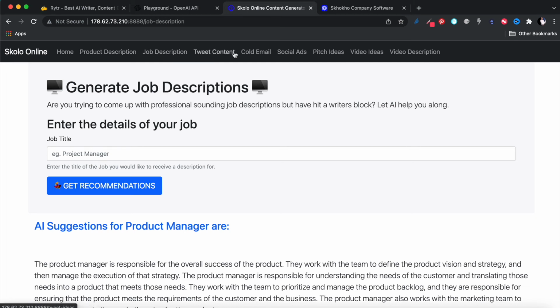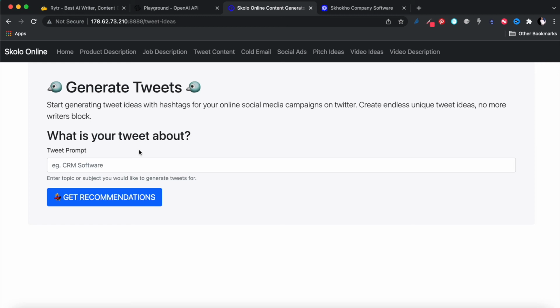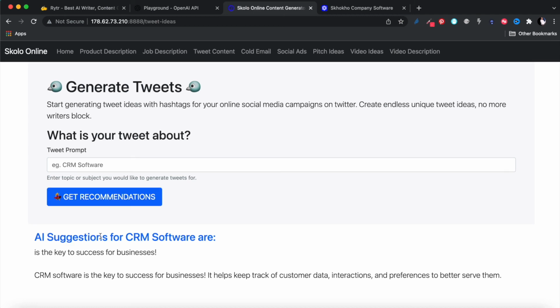Let's test the tweet. Okay, so I want to tweet about CRM software. All right, and let's generate a tweet idea and see. All right, CRM software, so that's what I've started with. CRM software is the key to success for business. CRM software is the key. It helps you track customer data, interaction preferences, and you can run this every day and generate new tweet ideas every day. It's not going to produce the same thing twice.